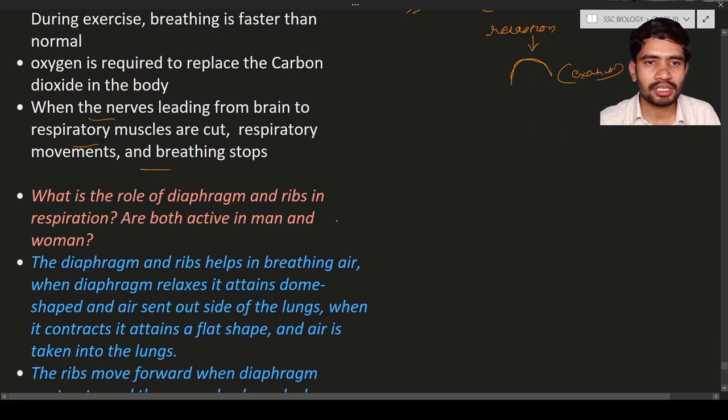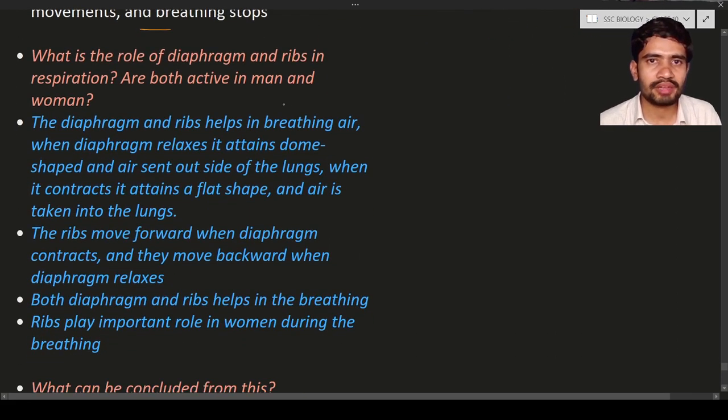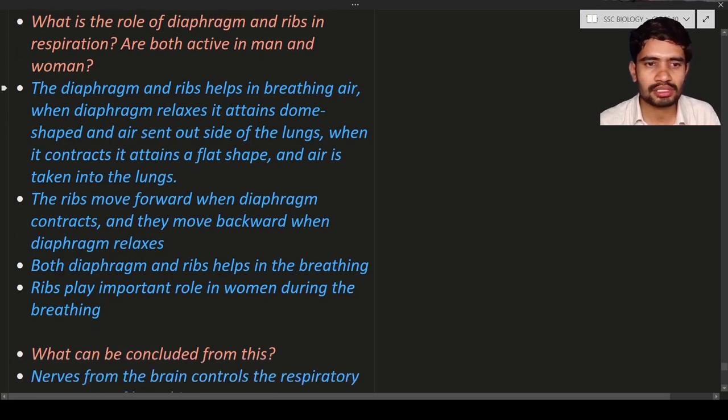Next, what is the role of the diaphragm and ribs in respiration? Are they both active in men and women? Yes, the diaphragm and ribs play a major role in inhalation and exhalation of the gases. In males, the ribs do not play a major role, but in females the ribs help a lot in the exchange of gases. So the diaphragm and ribs both help in the breathing process.